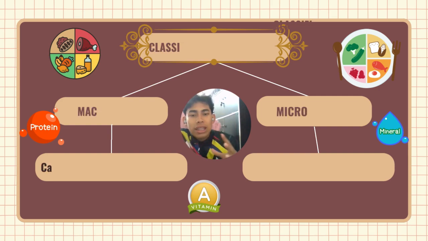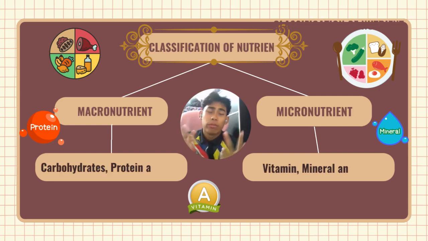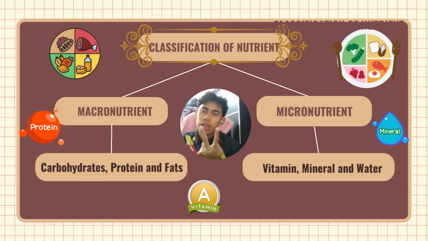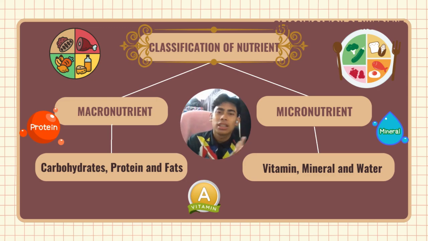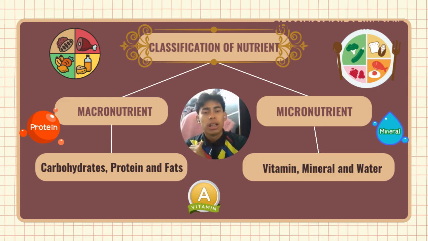So let's go. This is the classification of nutrients. We have two classifications of nutrients. The first one is macronutrients, which we take in large amounts, and the second one is micronutrients, which we take in only small amounts.